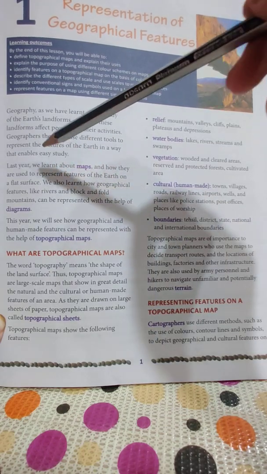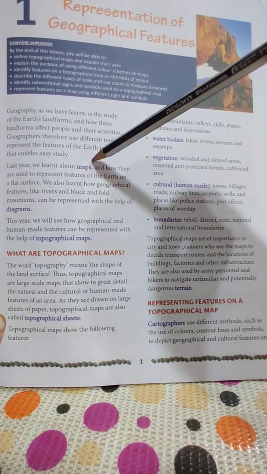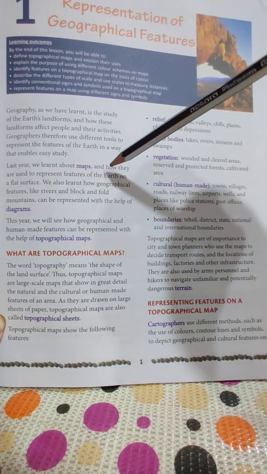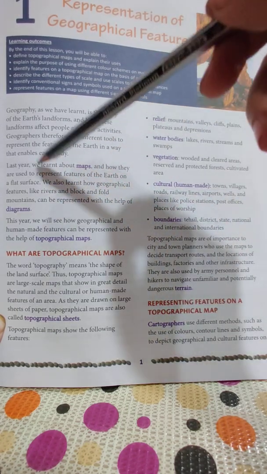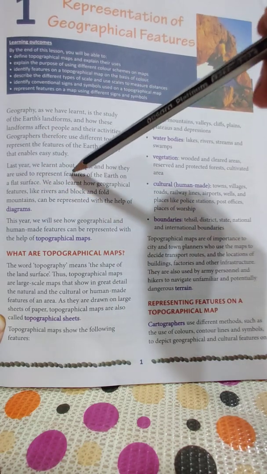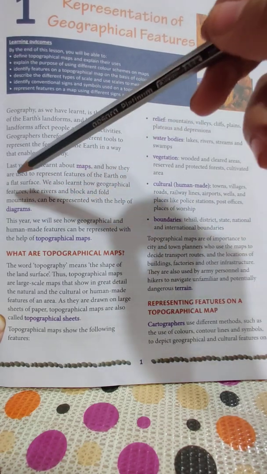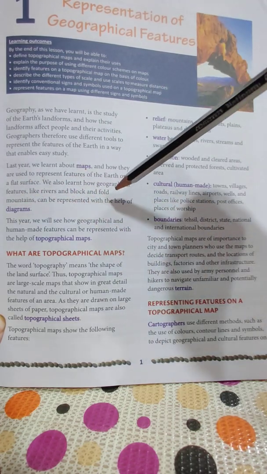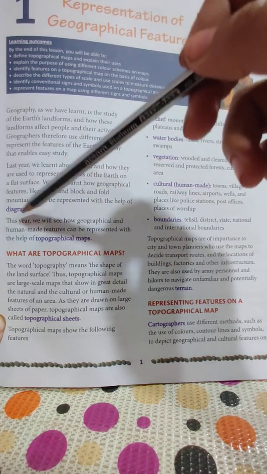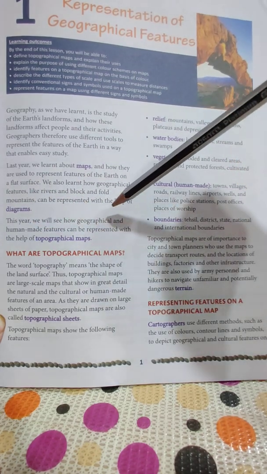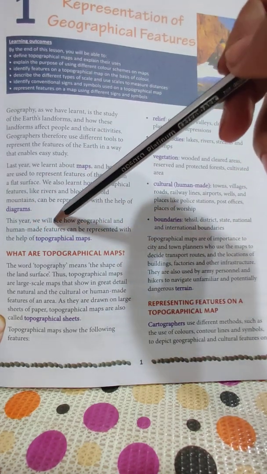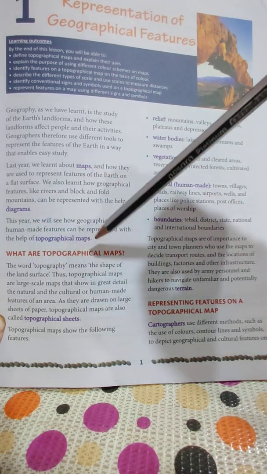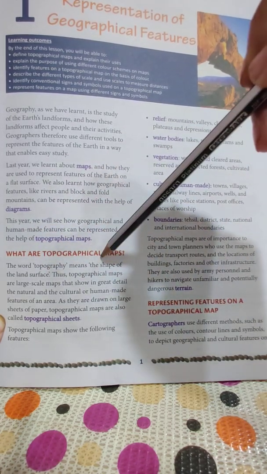So last year you all have learnt about maps, right? And how they are used to represent natural features of the earth on a flat surface. We also learnt how geographical features like rivers and block and fold mountains can be represented with the help of diagrams. So this year we will see how geographical and human made features can be represented with the help of topographical maps. Now, what is a topographical map?